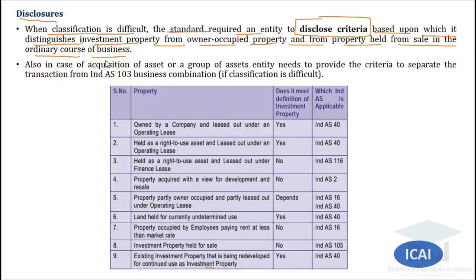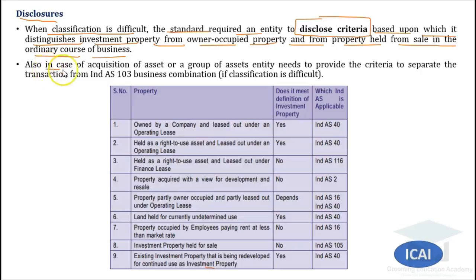Though there are criteria as per IND AS 40, still if the entity is facing some issues, it can develop its own criteria within the guidelines provided by IND AS 40, and accordingly by disclosing the same in the notes to accounts, it can classify the properties either as investment property or owner occupied property or as inventories.